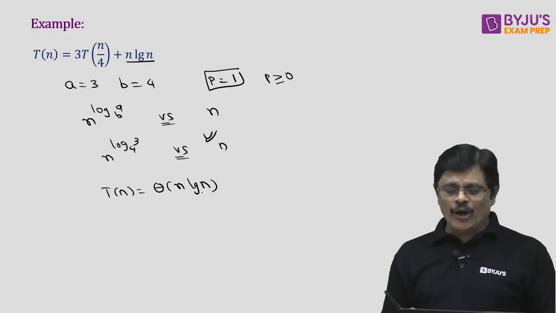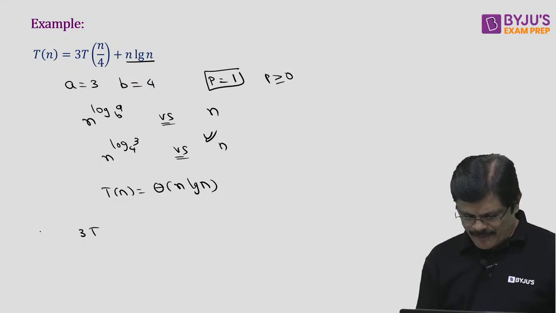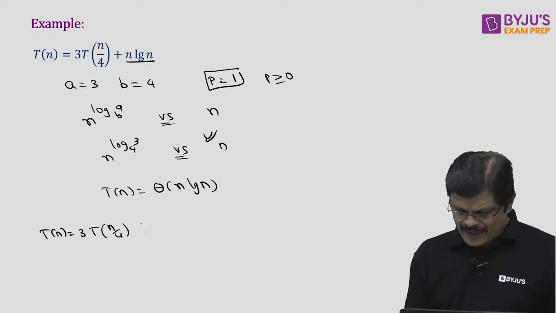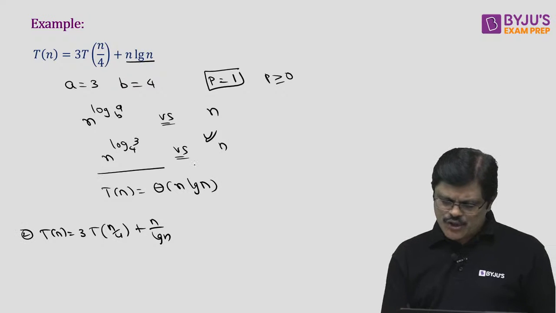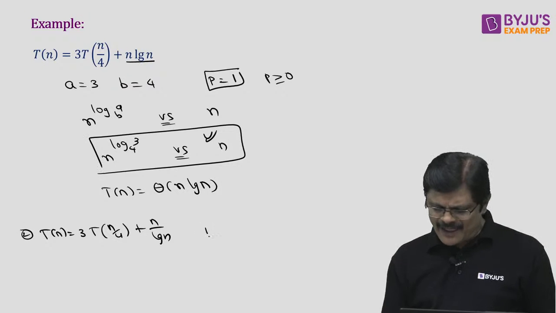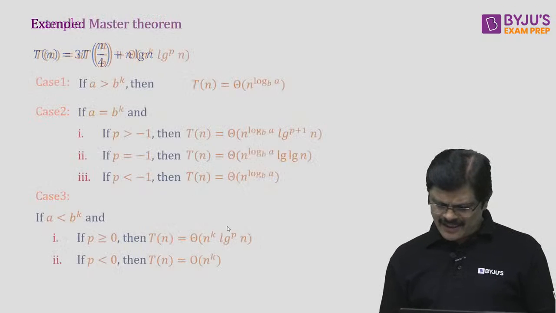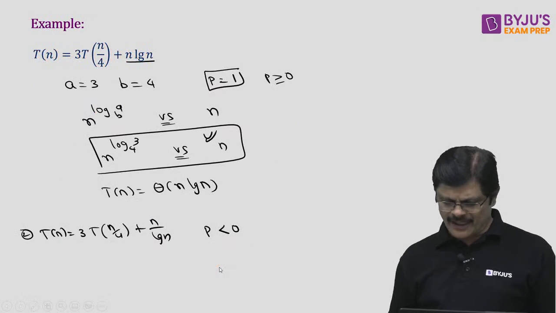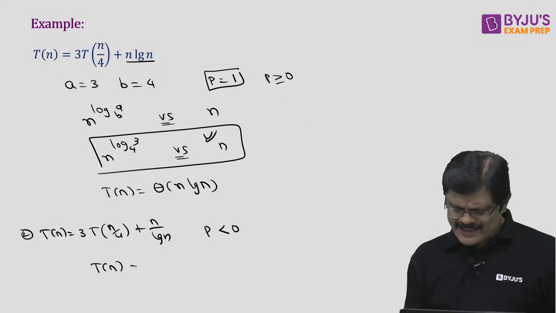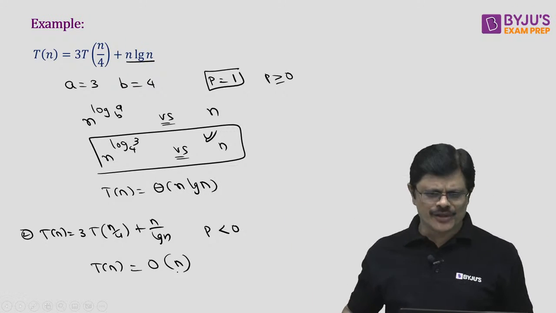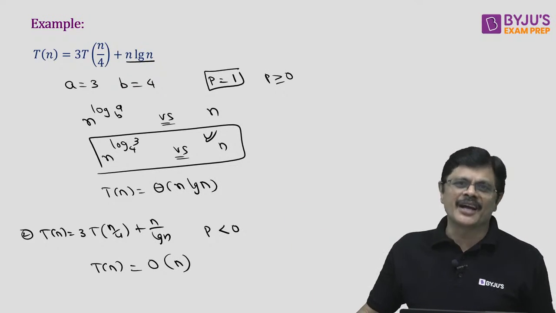Suppose if you get n by log n in the same problem, suppose instead of n, if I get something like Tn by 4 plus n by log n, same problem is given. Story is exactly the same, but the p value here is less than 0. In that particular case, what happens here? You have to say big O of n power k. So here Tn will be simply big O of n, you can say. That log n part is completely removed, my dear friends.